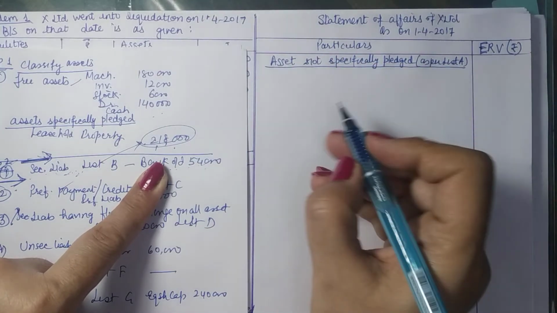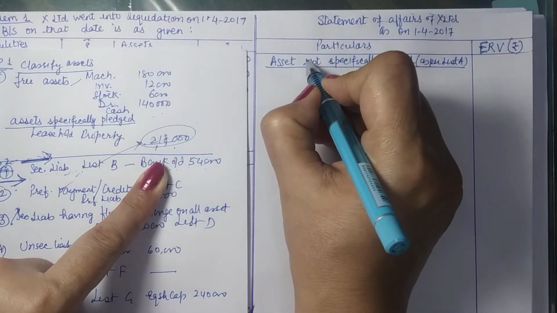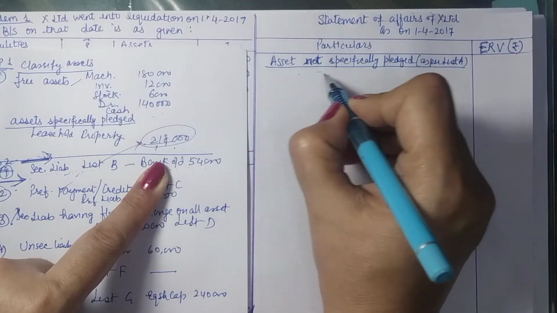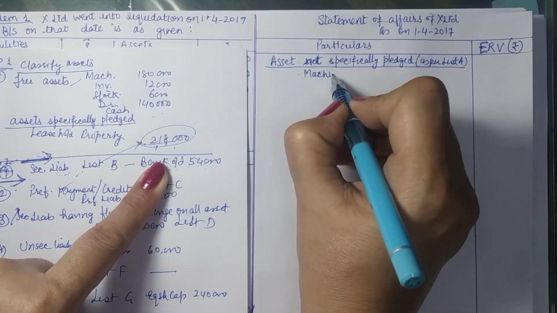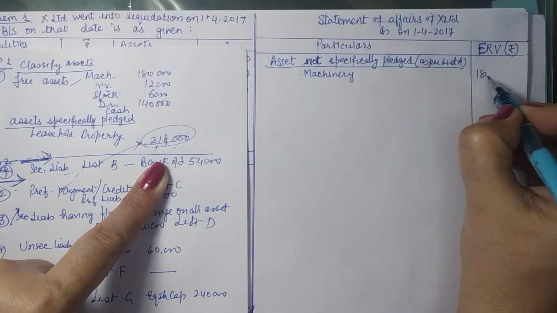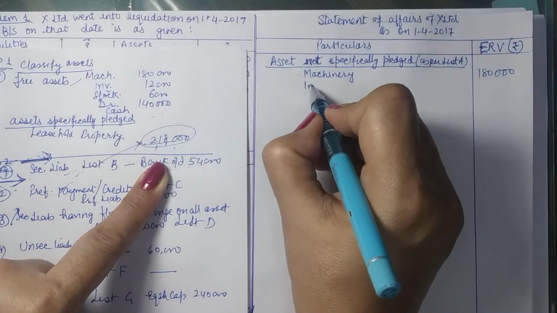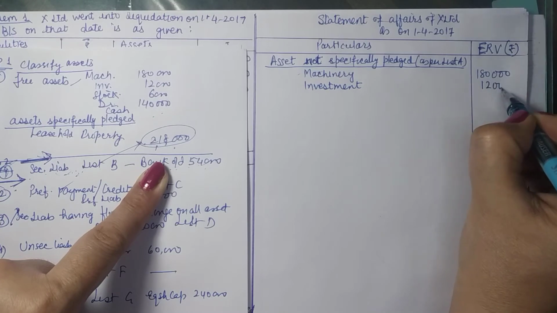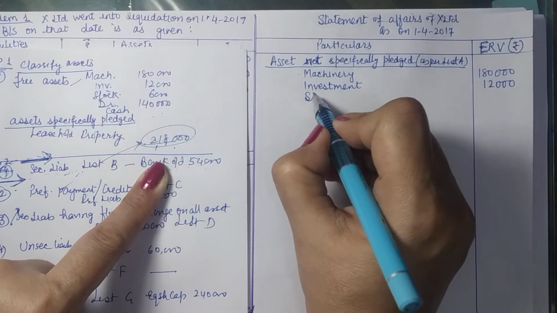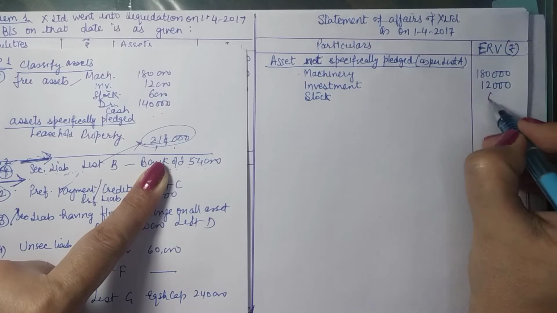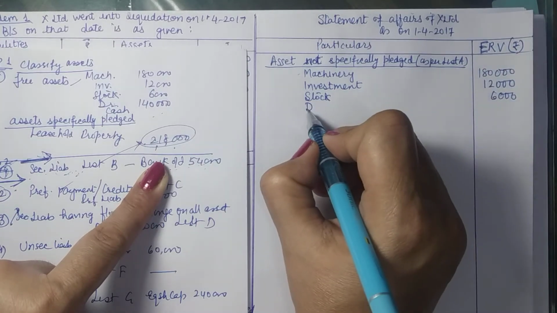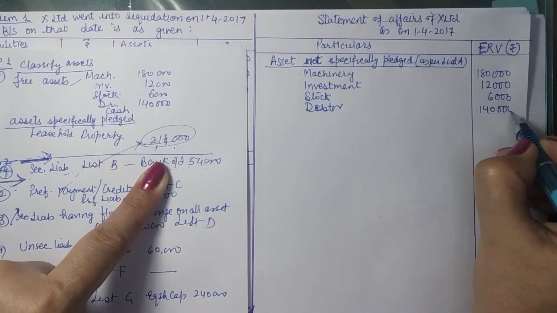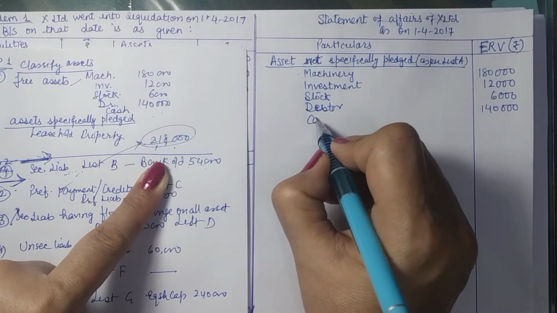What does it include? Not specifically pledged means free assets. So machinery 1,80,000, investment 12,000, stock 6,000. So see, now you have got your work easy. Things are moving quite quickly because we have noted down.